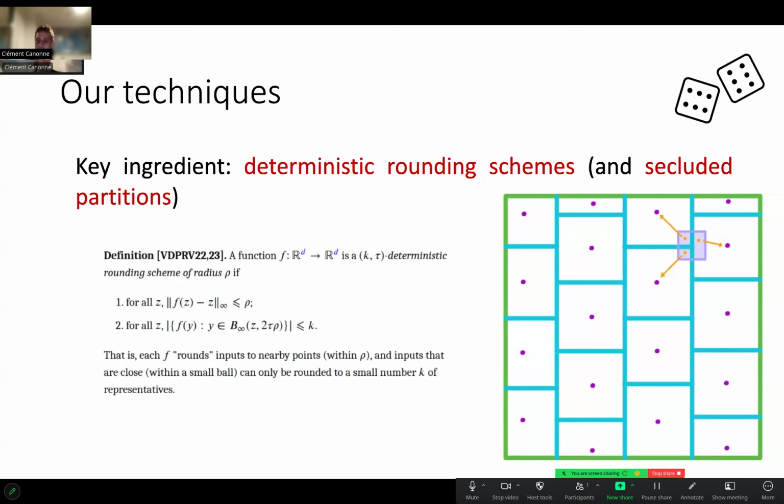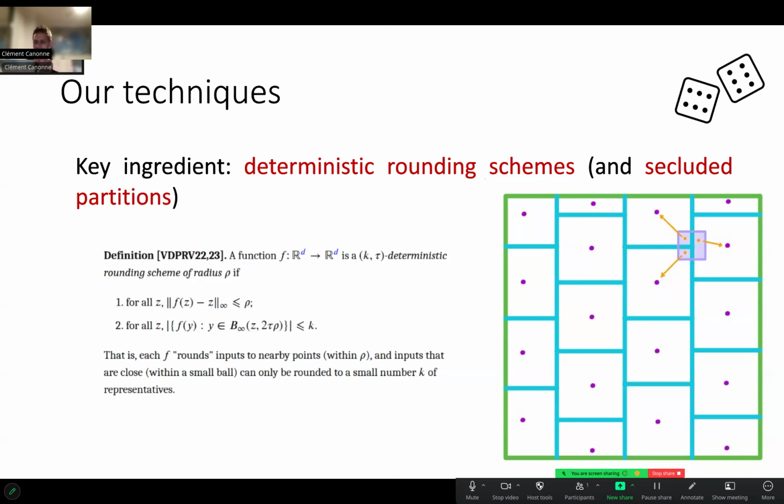You can see that I've got that tiling of the plane, tiling with those blue cyan squares. And inside each square, I have one possible representative, that purple point. And now if you look at any L infinity ball, that would be the slightly smaller purple square, any point in there, no matter where I put this purple square, all the points in there can only map to at most 3 possible representatives. So I achieve k equal to 3 with this illustration.